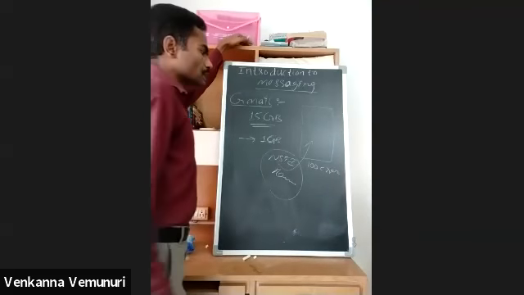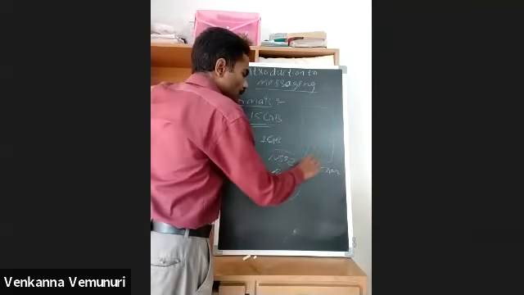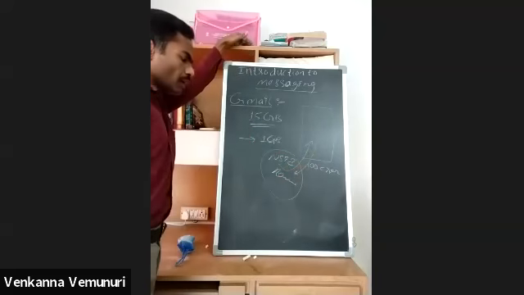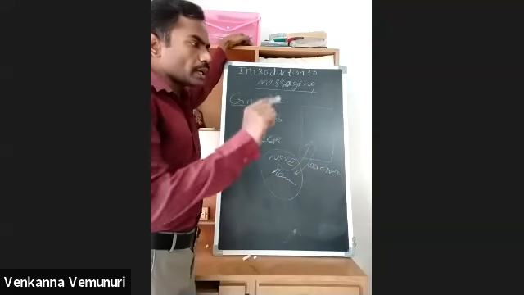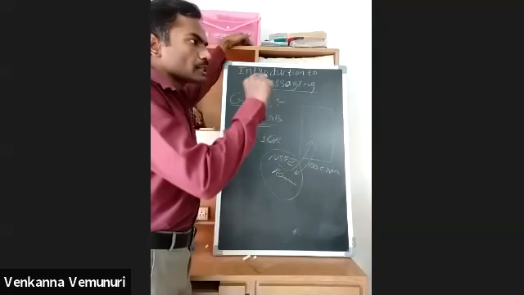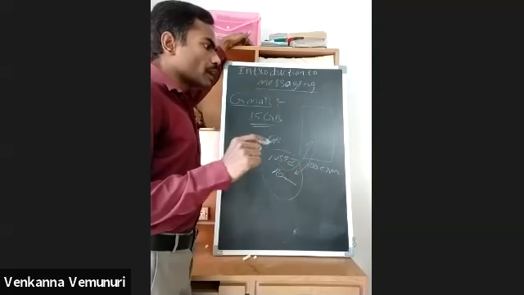Immediately, that person sends one pop-up message to your computer. Here, this is my shop. It is located in Ramanpur. We are providing this much discount.